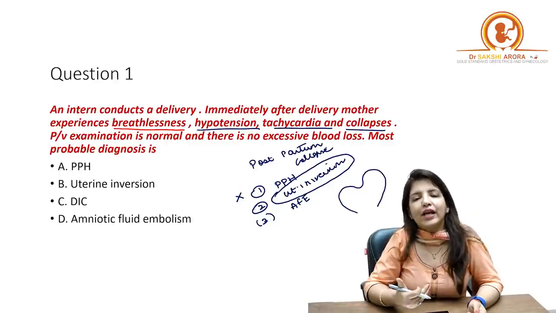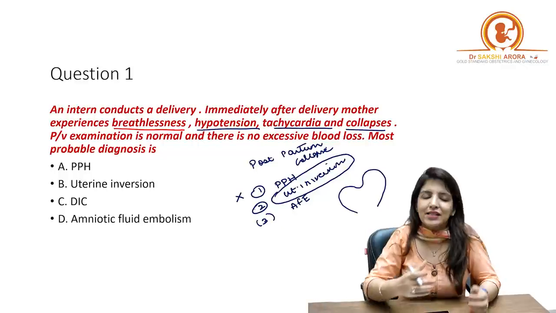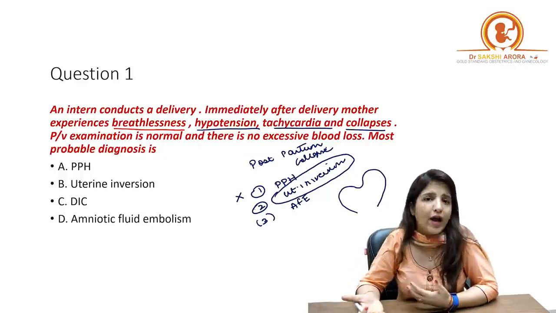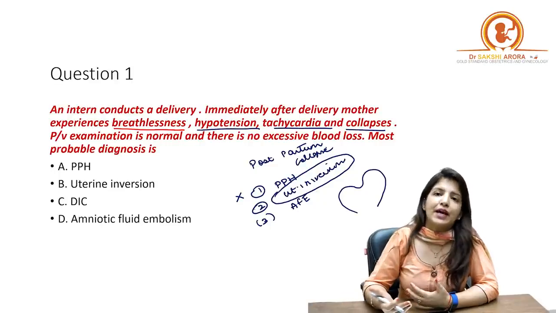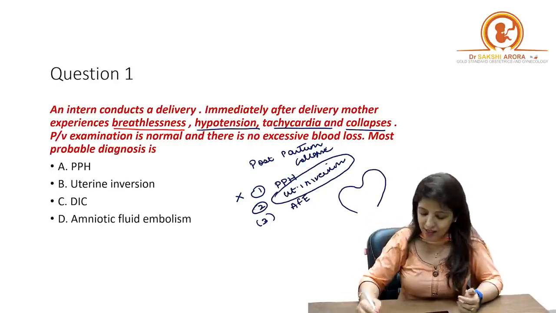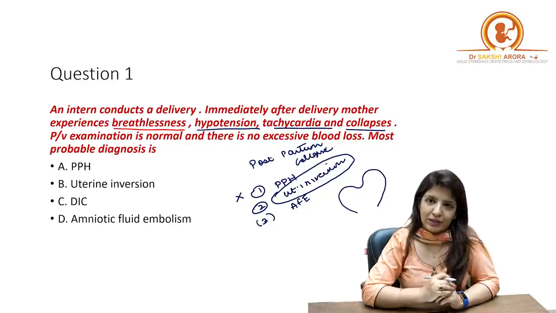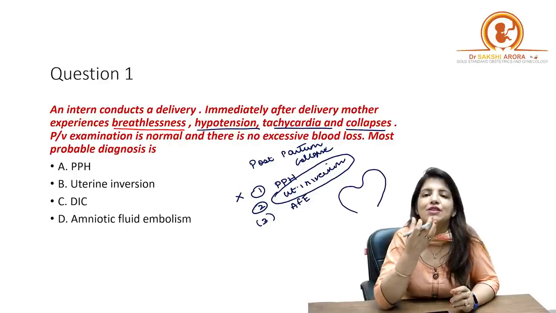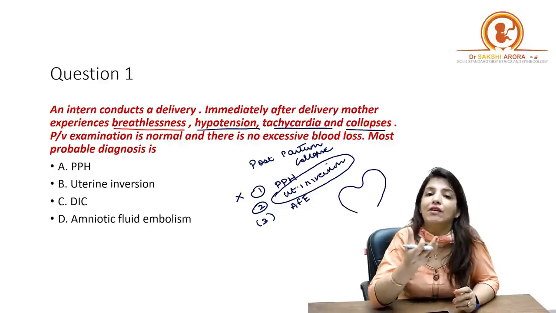Now if uterine inversion is to the extent that the entire uterus lies outside the vagina, it's very easy to identify. But sometimes it is not to that extent; there is only dipping of the fundus, which can be felt as a rounded mass filling the vagina.